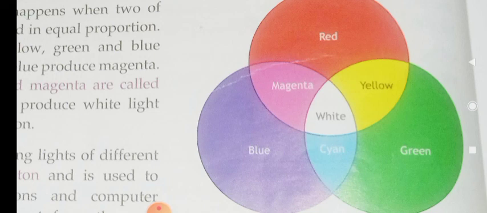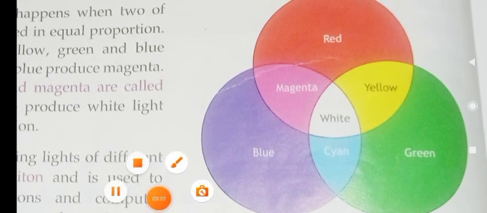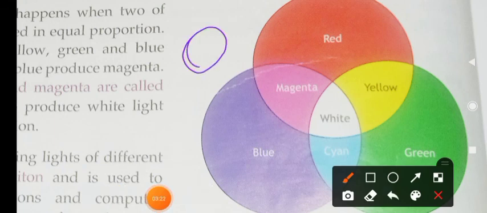Is it clear, children? If an object reflects light of all colors, it appears white. Some of these pages, some of our books, these pages appear white in color.